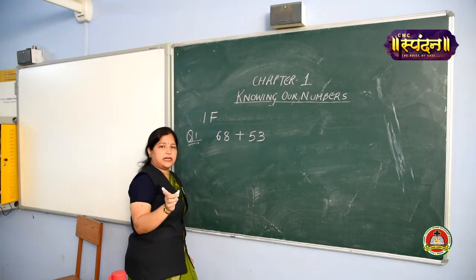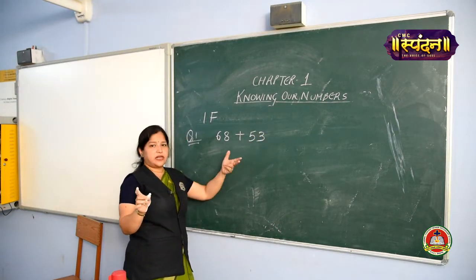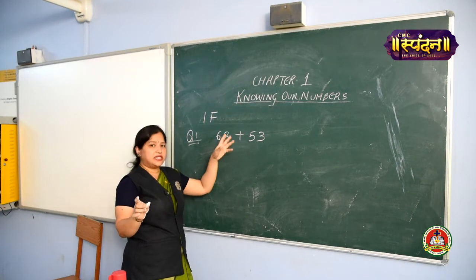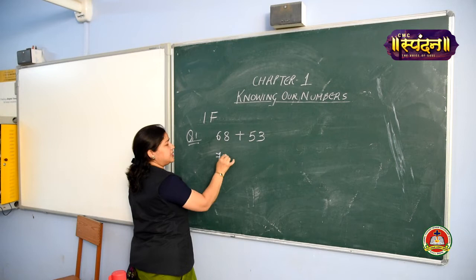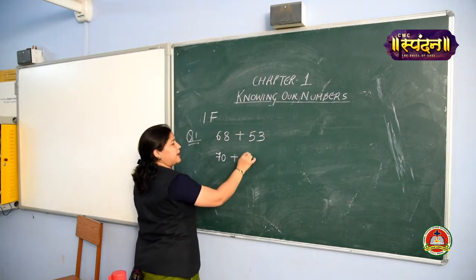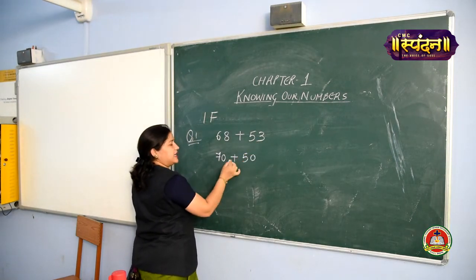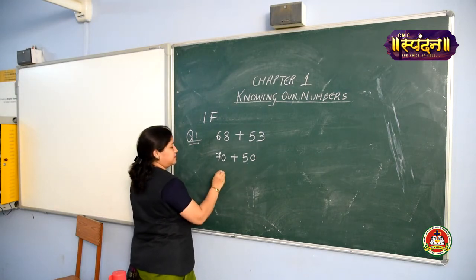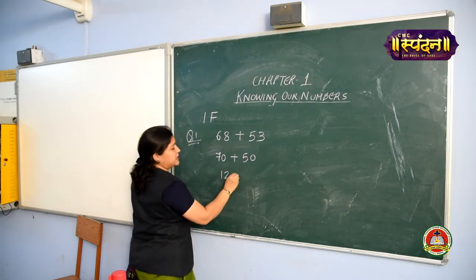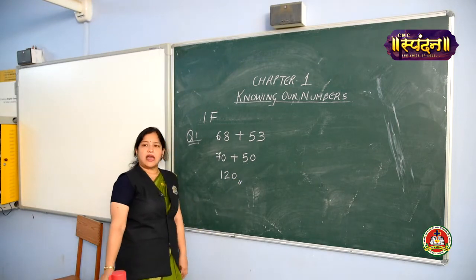Remember the rules, girls, the number of digits are same, we are going to estimate the value. 68 will become 70 and this 53 will become 50. We can easily add both of them, 7 plus 5, 12 with 1 zero, and this is your answer.